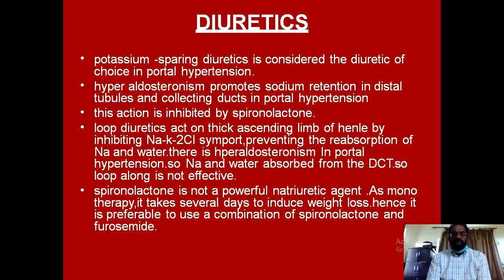So obviously those diuretics which will antagonize the effect of this excessive level of aldosterone will be helpful. So number one choice is spironolactone, and if that is not producing the required amount of diuresis, then one can add a loop diuretic.